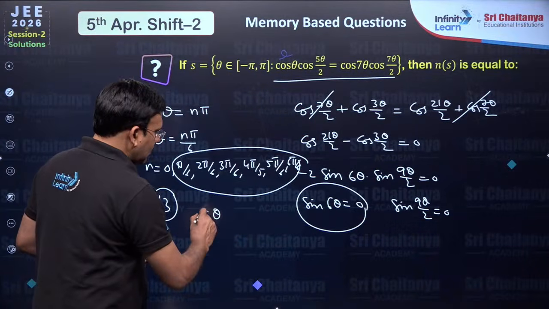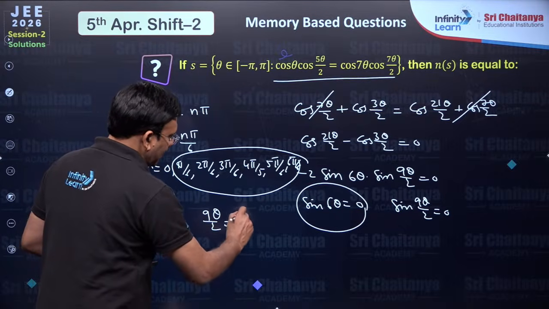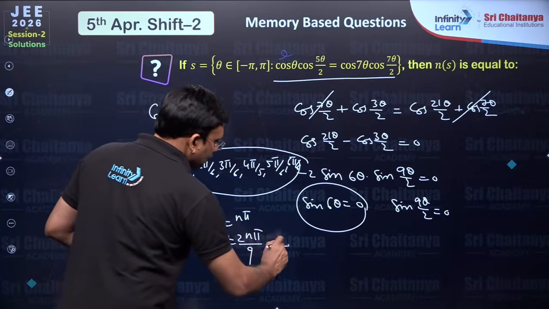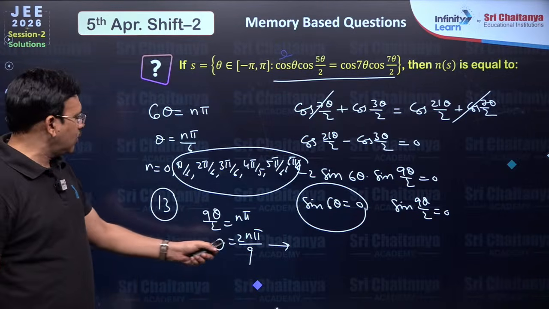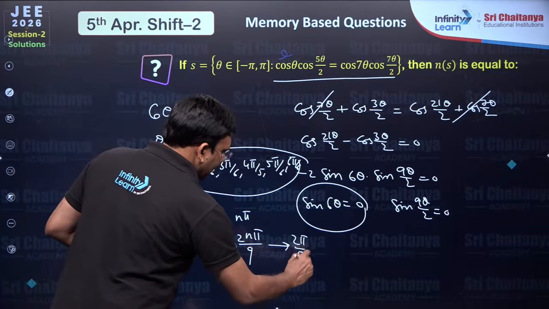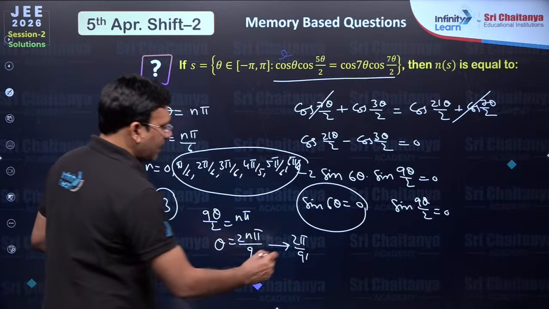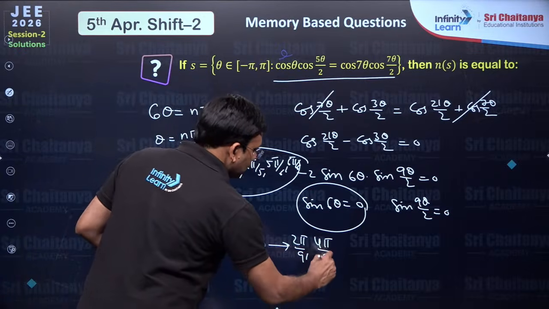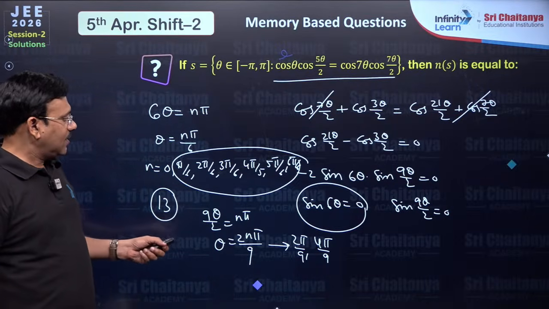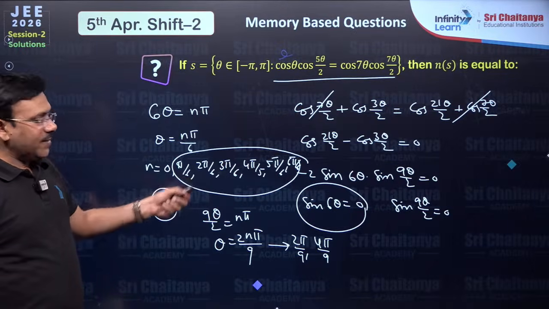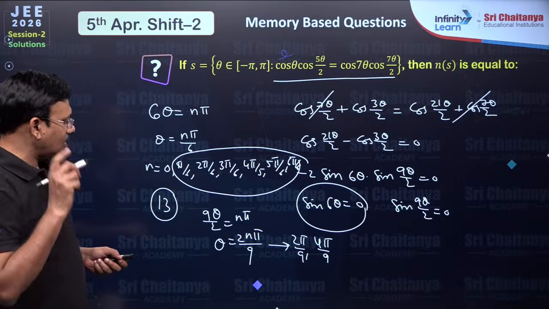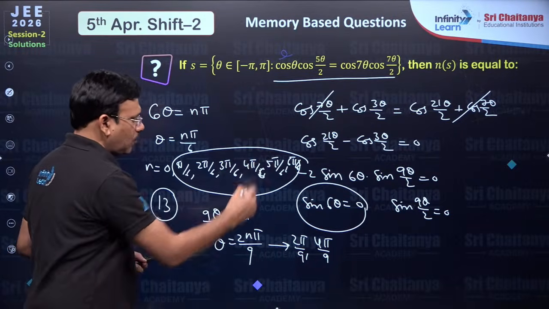Similarly, 9 theta by 2 is also n pi. So theta will be 2n pi by 9. When you put n equal to 0, you get 0, which is already obtained. n is equal to 1 gives 2 pi by 9, n is equal to 2 gives 4 pi by 9, whereas n is equal to 3 gives 6 pi by 9, which is nothing but 2 pi by 3. You can say that is already obtained.